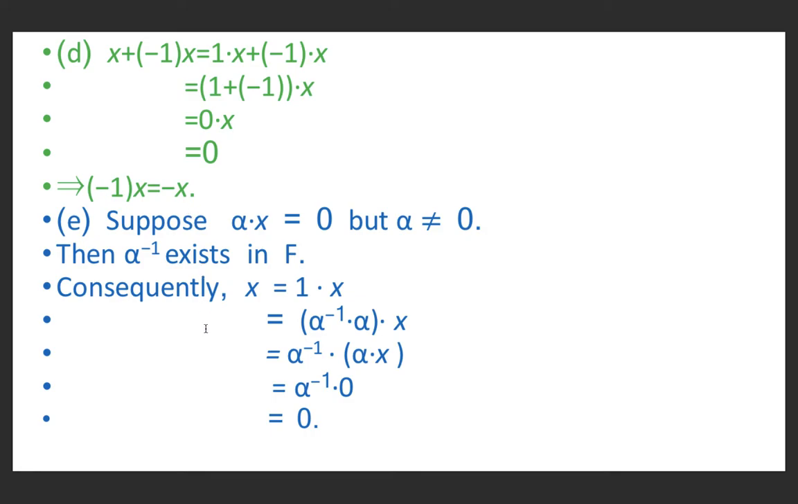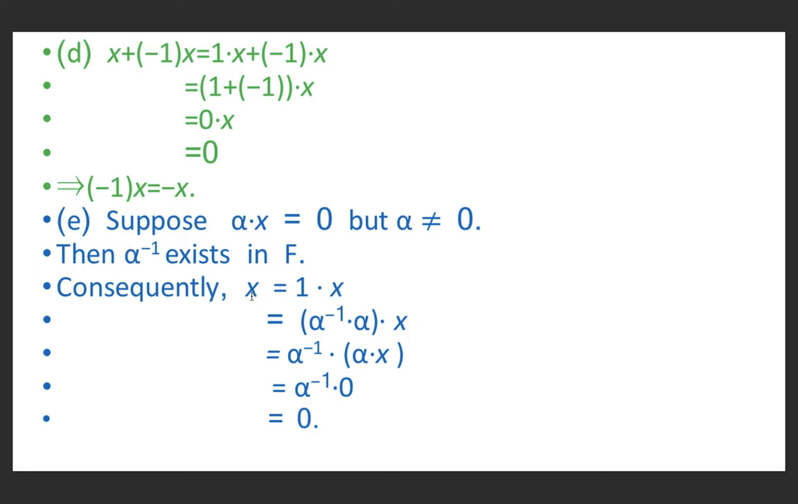Next, we will show that if alpha x is equal to 0, then either alpha is 0 or x is 0. We suppose that alpha into x is 0, but alpha is not equal to 0. If alpha is not equal to 0, we know that F also satisfies the properties of a group. It means the inverse of each element of F exists. Because alpha is non-zero, therefore alpha inverse exists.